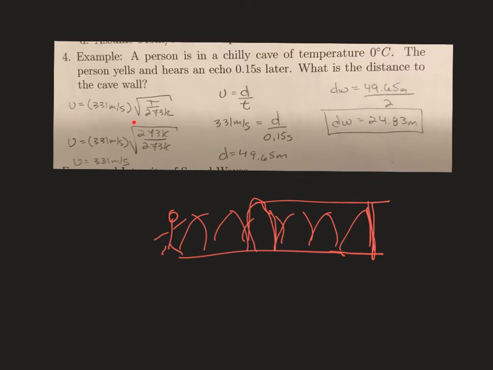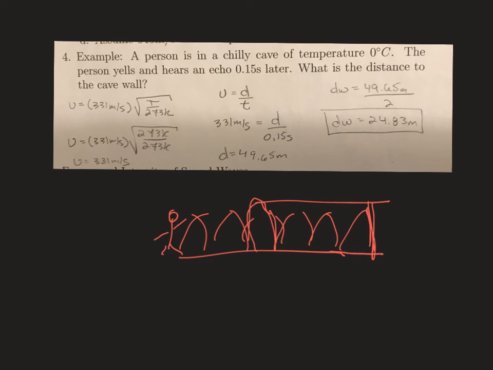So you can see here the first thing I did was calculate the speed of sound through air at 0 degrees Celsius. So I converted my 0 degrees Celsius to Kelvin by adding 273, so I plug that in here, and we find that the speed is 331 meters per second. So I plug in here velocity equals distance over time, and I plug in my speed of sound and the time, and I get this distance.